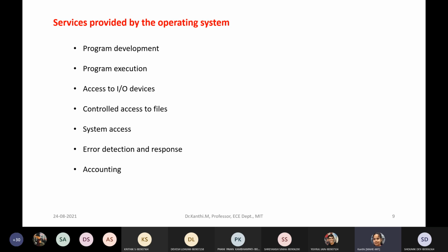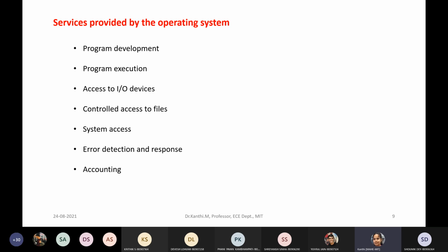When I say access of IO device, it needs its own specific set of instructions or control signals for operation. So it provides some set of uniform interface. It's hidden. Basically, you will get certain interface for the IO devices, and you have a controlled access to files.